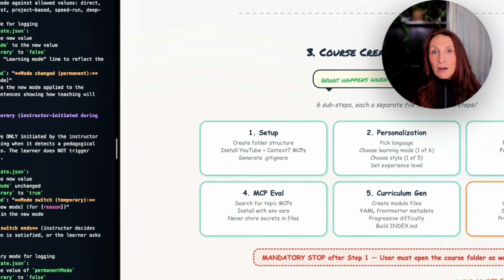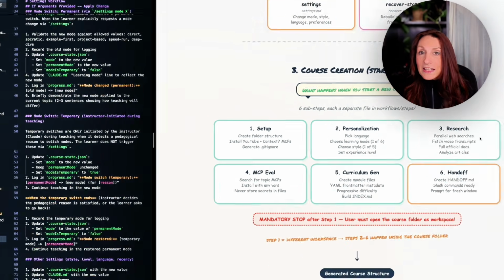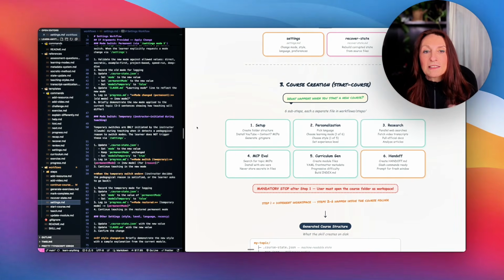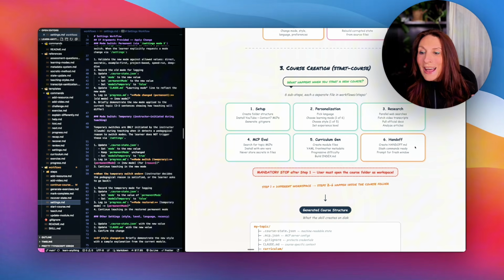It launches parallel web research to find documentation, articles, videos, and eventually MCPs. That's the N8N MCP, for example, that can be useful to create workflows if you are learning N8N, of course. And then it analyzes all that and it keeps that in the research folder. It evaluates the MCPs that it found. And then with all this information, it generates the curriculum. And it creates a handoff.md with commands ready to prompt in a fresh window.